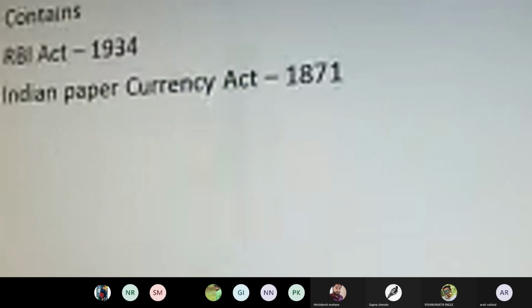Further, various amendments, as and when required, have been included, and it includes the RBI Act and the Indian Paper Currency Act. So both these acts, that is the Reserve Bank of India Act of 1934, and the Indian Paper Currency Act of 1871, which specifically deals with the printing of currency notes in the Indian economy, are into acceptance.